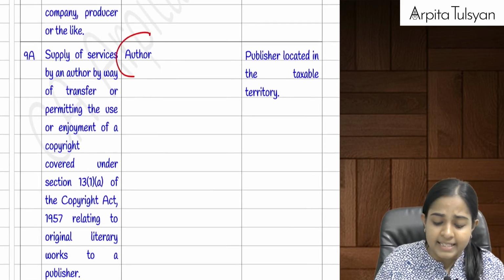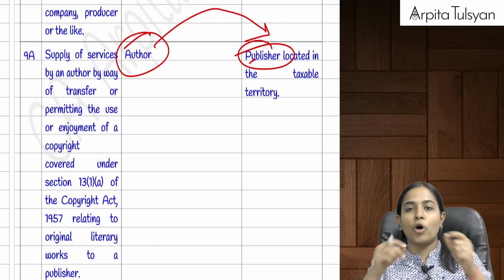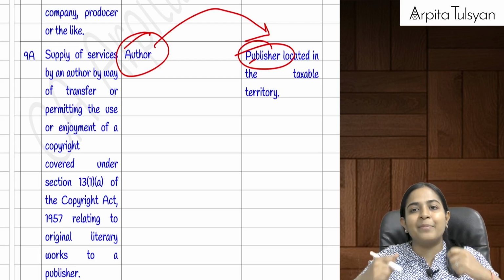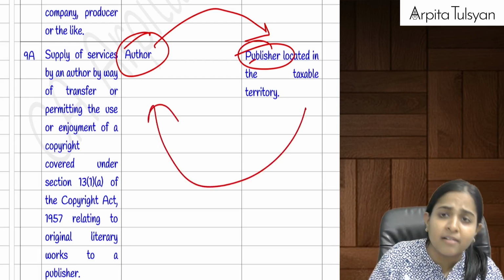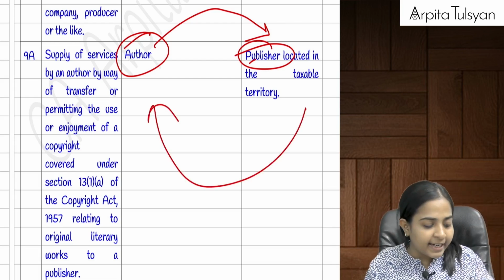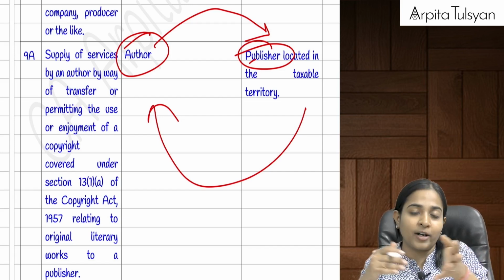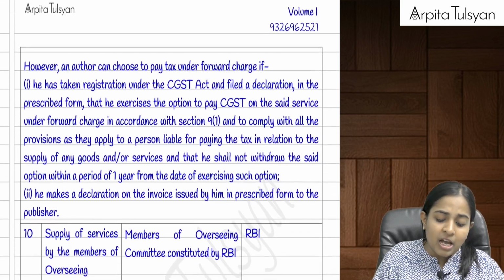Okay, similarly, if an author is providing the service to a publisher, I am the author, I have written a particular content, I am giving it to the publisher under my copyright that you can use it, for which I need, for example, royalty. In that case, the author is not liable to collect any GST from the publisher. The responsibility is on the publisher himself.